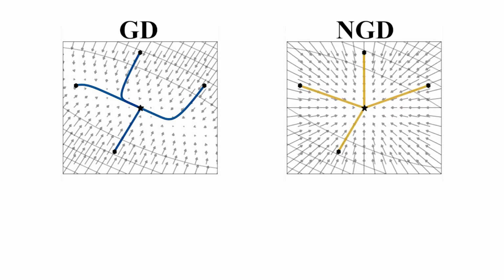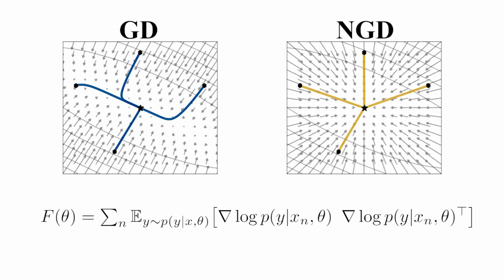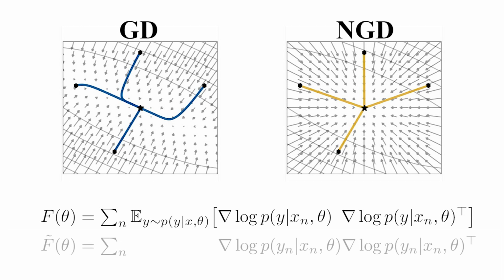An increasingly popular method is the natural gradient of Amari. It adapts to the geometry of the problem using the Fisher information matrix. But many implementations of natural gradient methods in machine learning do not compute the Fisher. Instead, they often use the outer product of gradients, which has been called the empirical Fisher.